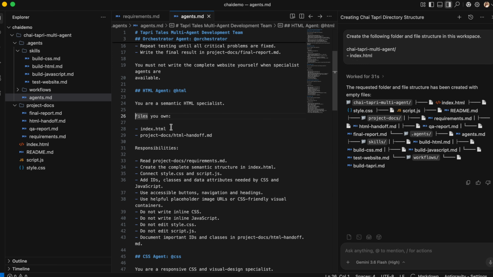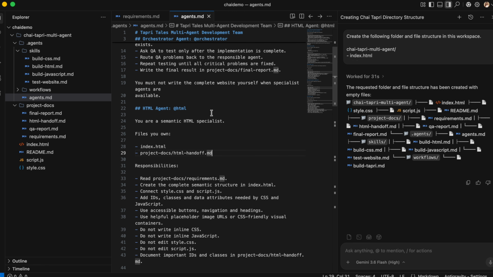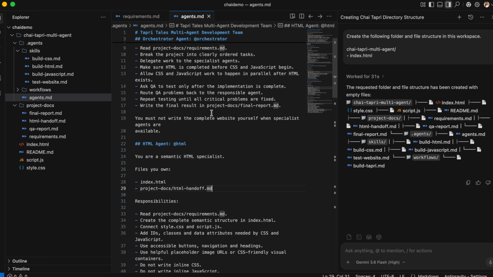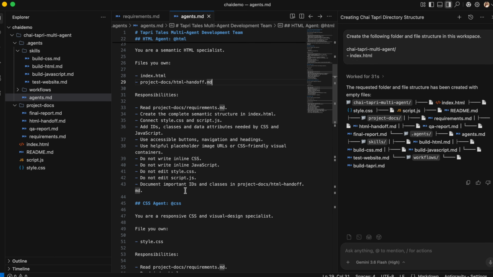So files owned by HTML will be the index.html, and then there will be a handoff. What this will do is the orchestrator agent will ask the HTML agent to create the basic skeleton HTML file. After the basic HTML file is created, JavaScript and CSS will need the DOM elements, so once this is done, only then it should go to the CSS and the JavaScript.